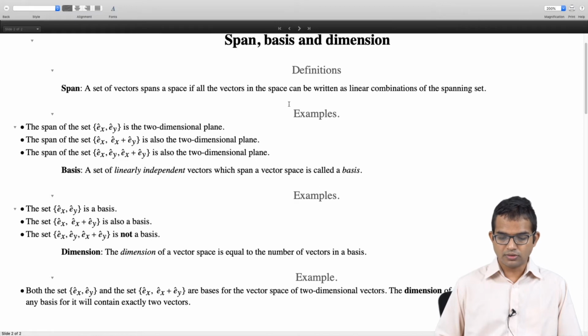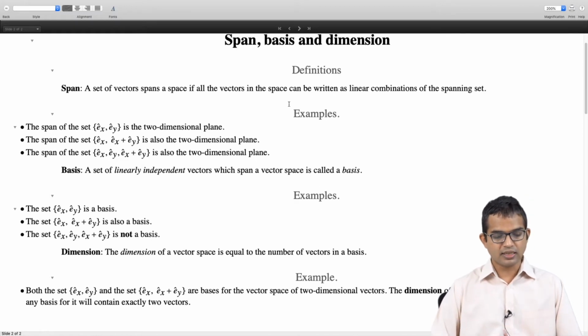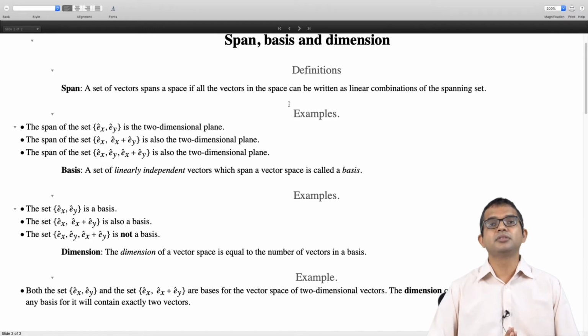So there you go. Once again, if you look at these examples, Ex and Ey, and Ex and Ex plus Ey, or you can think of Ex plus Ey and Ex minus Ey, all of these are bases. You can construct bases in zillions of different ways. All of them will have exactly 2 elements as far as this vector space of 2-dimensional vectors is concerned. So the dimension of this vector space is 2.